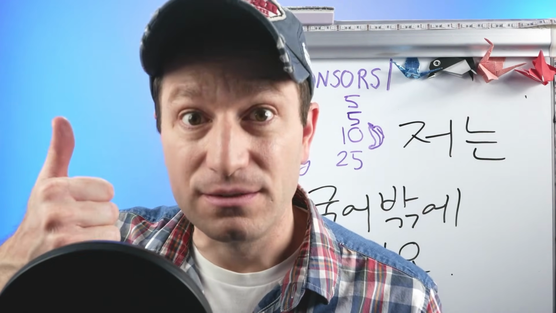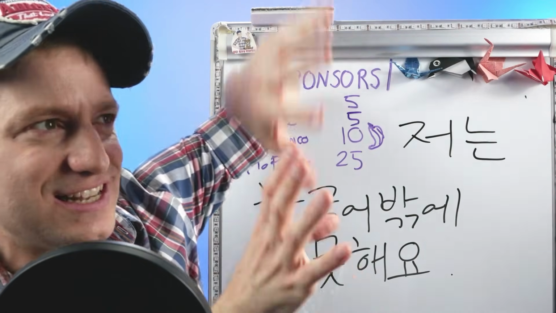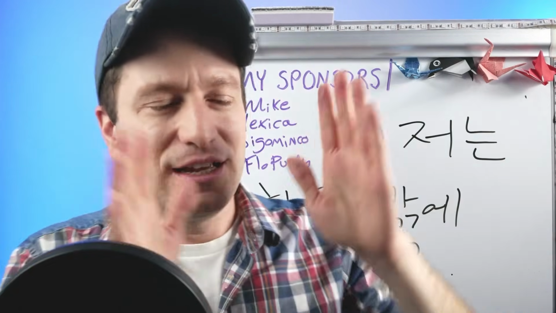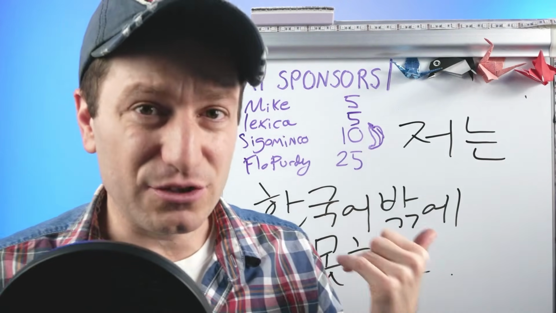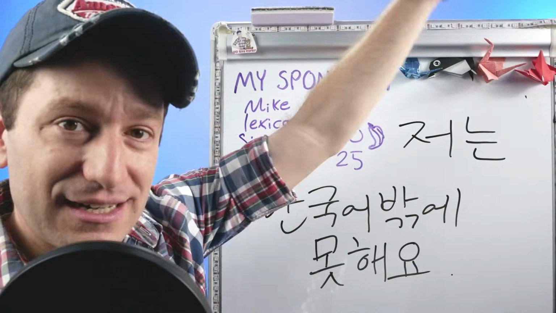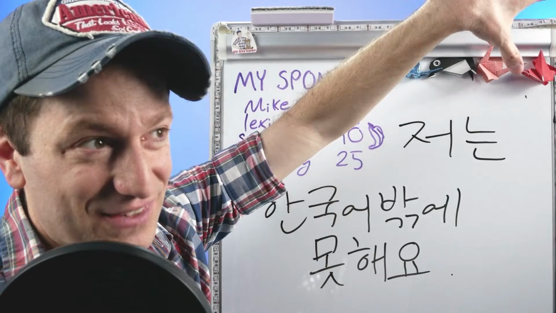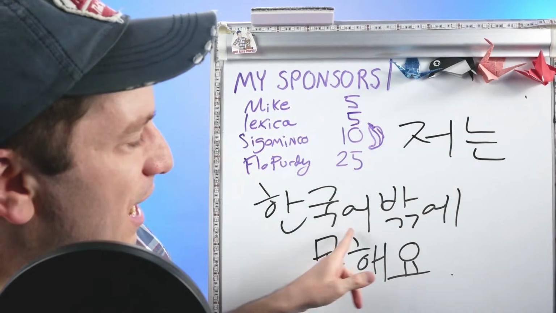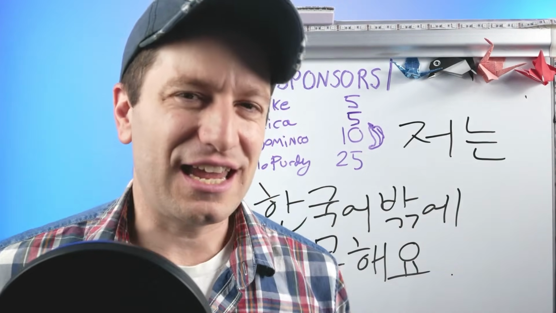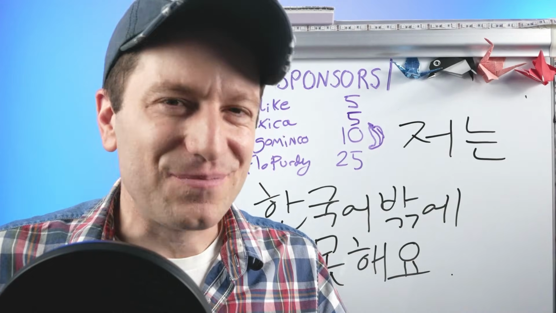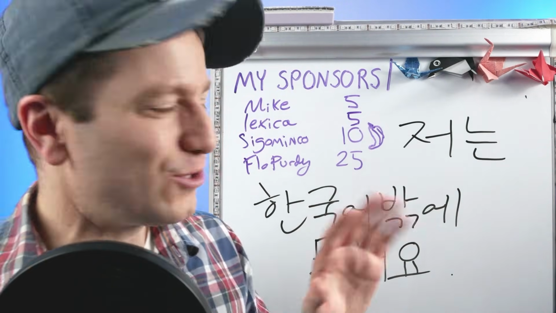You would use 만 because you're not saying like it's lacking. You're not saying, well, there are all these other languages and we're doing Korean. You're saying only Korean. But if you're talking about not being able to speak other languages, adding 밖에 adds that nuance emphasis that you're saying, hey, there are all these other languages and I can't do those. I can only do Korean. 저는 한국어밖에 못해요. I only speak Korean. So it kind of sounds like you're saying, I wish I spoke other languages. Like, I'm sorry, it's not enough. I know I only speak Korean. 죄송해요. 저는 한국어밖에 못해요.